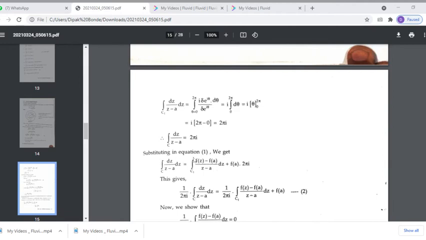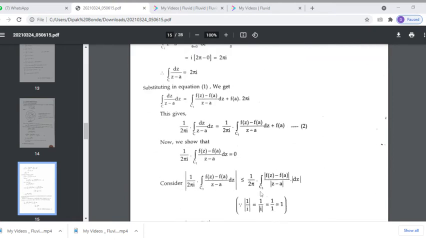Now substituting this in equation 1, we get integration over C f of z upon z minus a dz is equal to integration over C1 f of z minus f of a upon z minus a dz plus f of a into 2 pi i. Putting this value of the integral, this gives 1 upon 2 pi i integration over C f of z upon z minus a dz is equal to 1 upon 2 pi i integration over C1 f of z minus f of a upon z minus a dz plus f of a.